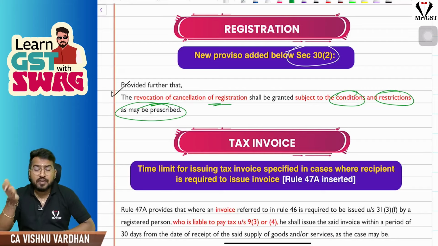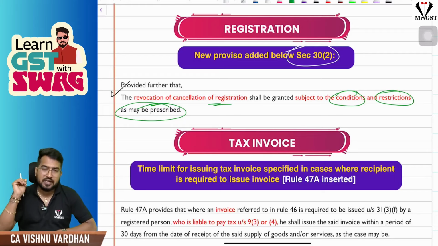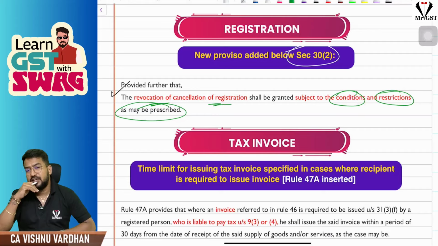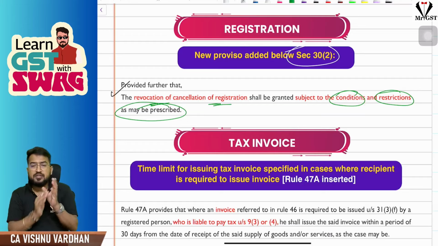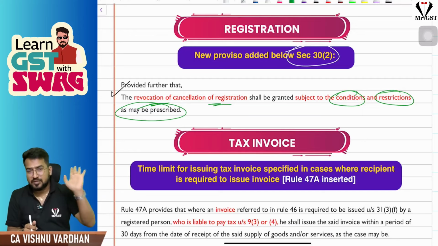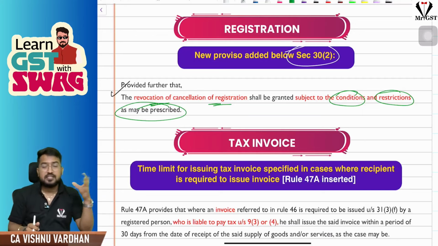Like they may put conditions, as we have seen now. Sir, if you are not filing all the pending returns, then the revocation shall be revoked. That means your registration will again be liable for cancellation. I am revoking the cancellation with a condition that you should file all the pending returns. If you are not filing the pending returns within the prescribed time, then again they will cancel your registration. So that is the point. When I am revoking your cancellation, please understand you should follow the terms and conditions, whatever conditions and restrictions I have imposed on you. That is the amendment.